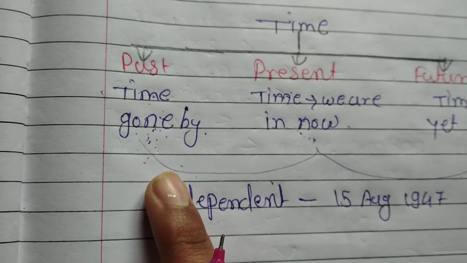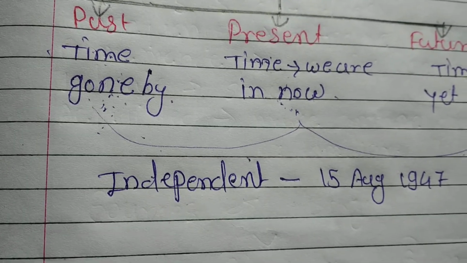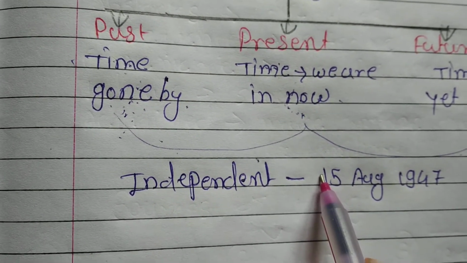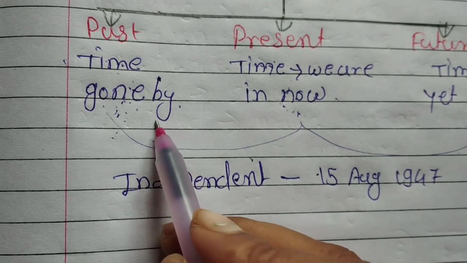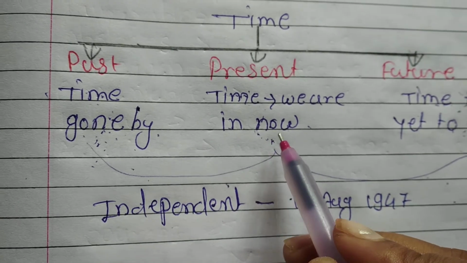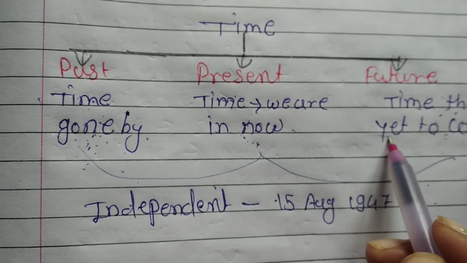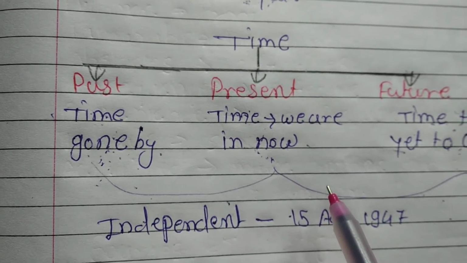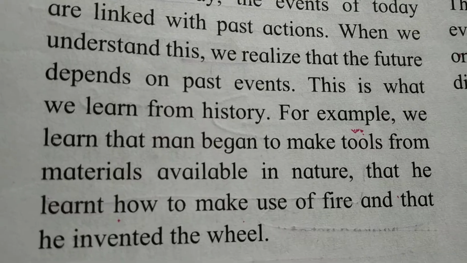So the Indian people struggled for independence. In this way, the events of today also link with past actions. When we understand this, we realize that the future depends on past events. Our present is related to the past, and when we realize this, our future depends on the past. So past, present and future are interrelated and depend on each other. This is what we learn from history.